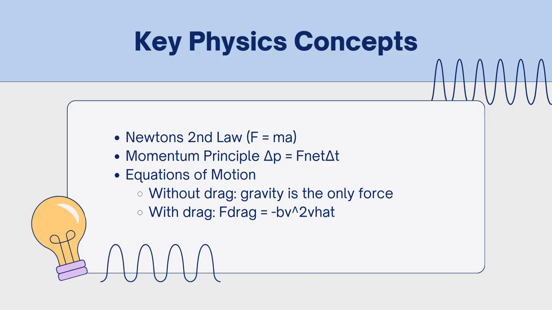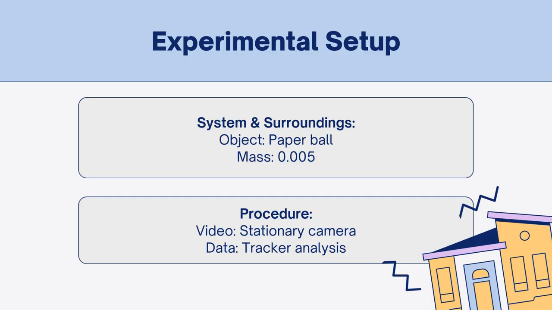Now, let's look at our experimental setup. We used a small paper ball launched from a certain height with a mass of about 0.005 grams, a stationary camera, and a reference object, which was a meter stick, that ensured accurate motion tracking via Tracker software.